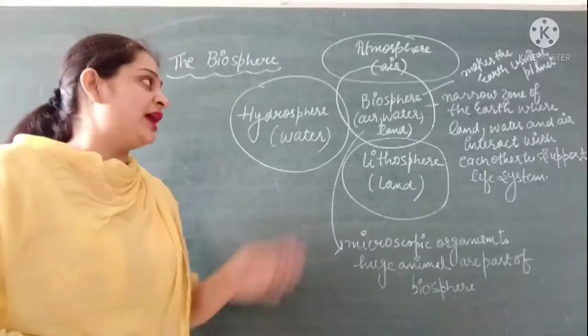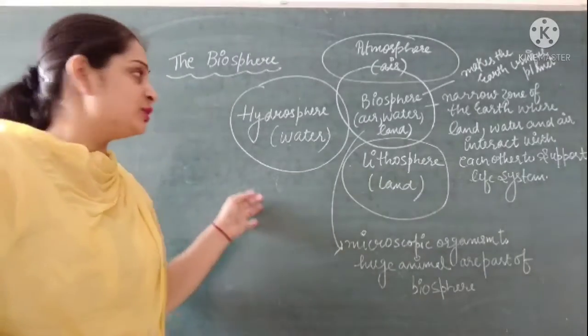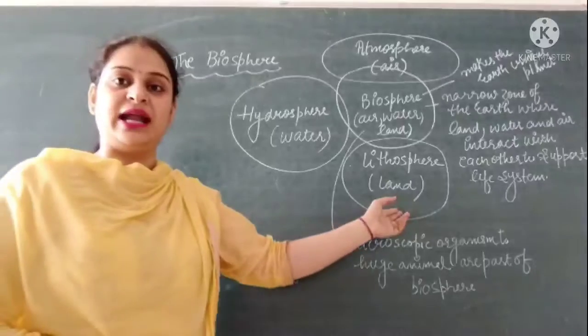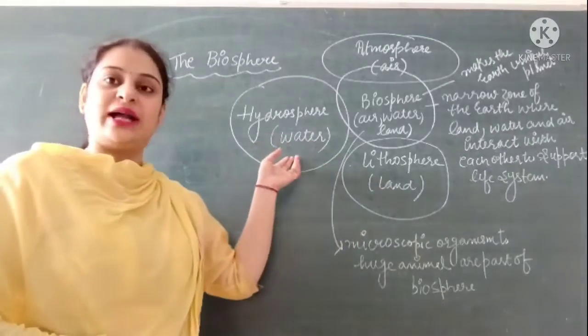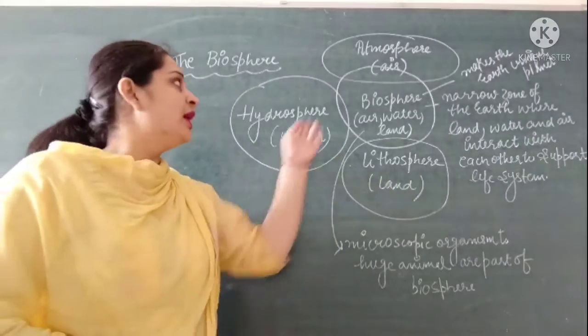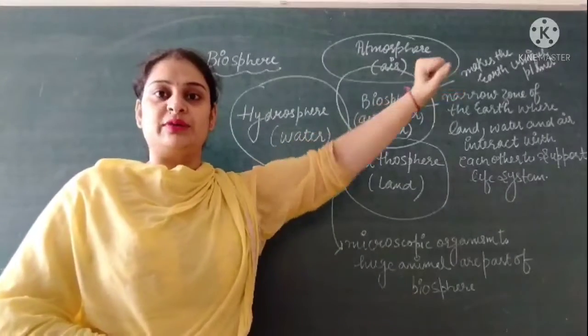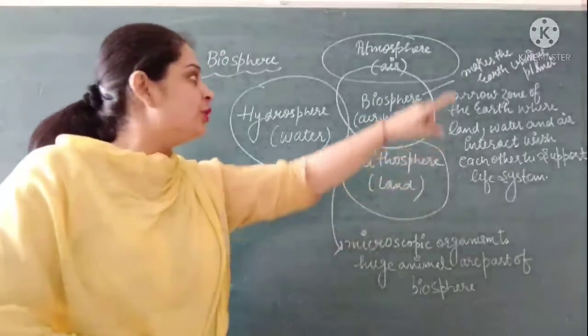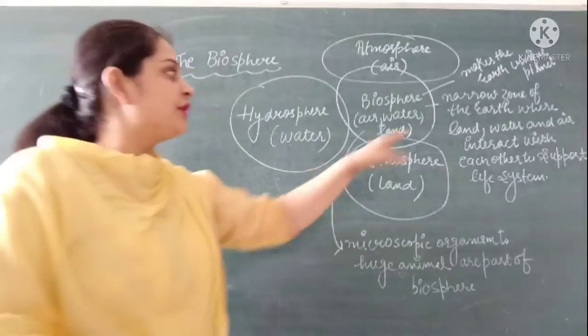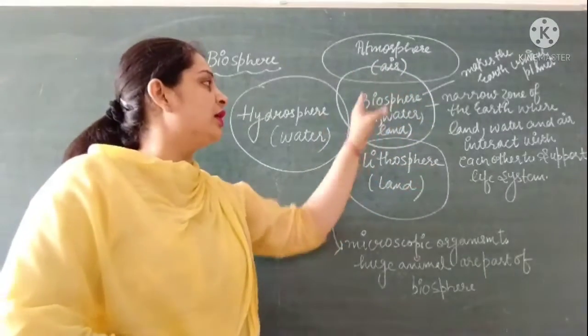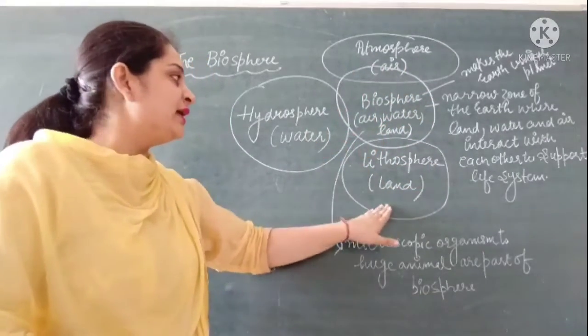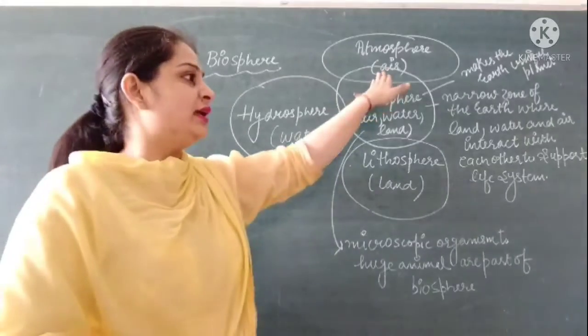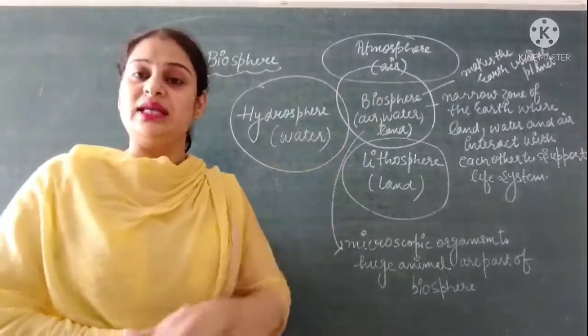As we know, we have three main domains. One is lithosphere where land is found, second is hydrosphere where water is found, and third is atmosphere where air is found. So what is biosphere? Biosphere is a narrow zone of earth where land, water and air interact with each other.